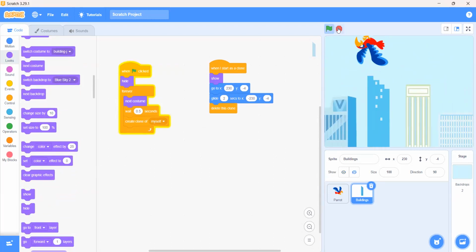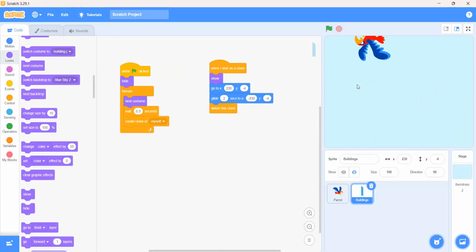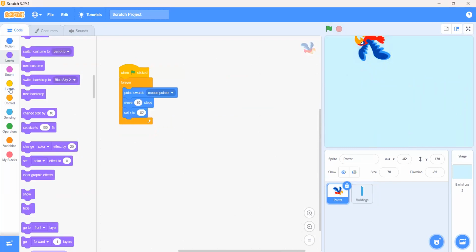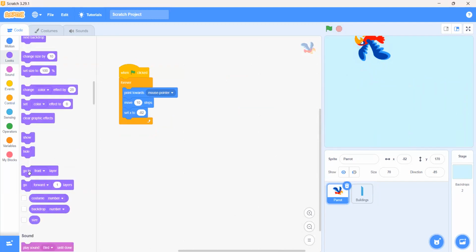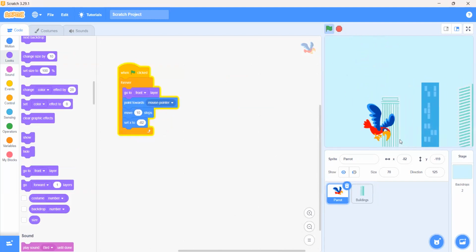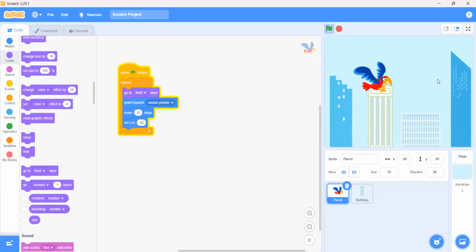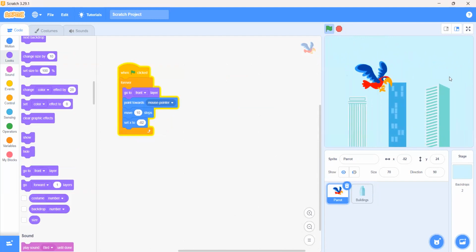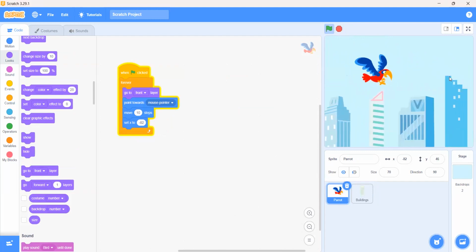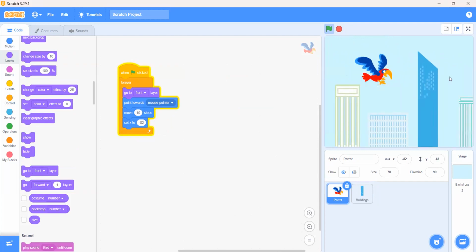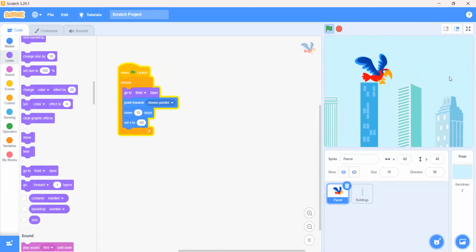We want the parrot to be in front, so we will go in the parrot, go in the looks, and use the go to front layer block. Now if you play, the parrot is in front of the building, and your problem is gone.